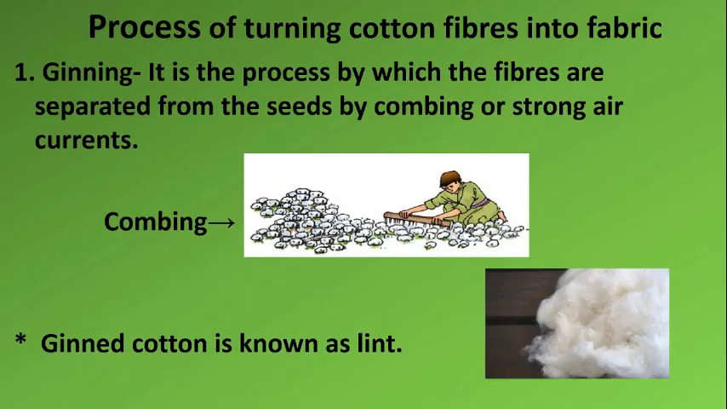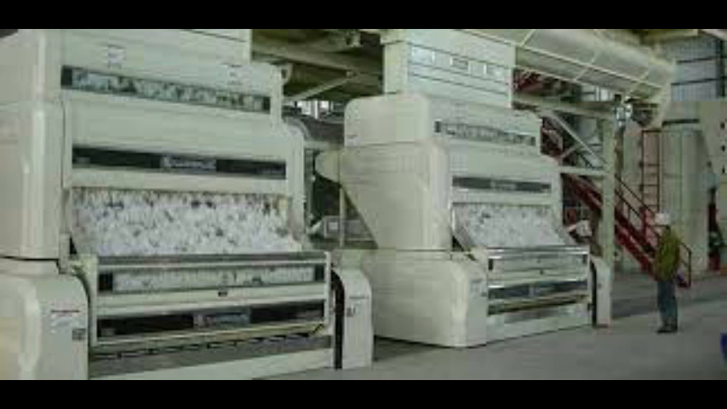The first process is ginning. What is meant by the ginning? Ginning is a process of separating cotton fiber from their seed. It was traditionally done by hand using steel comb. These days, a machine called roller gin is used for the ginning. Are you getting this? Ginning is nothing but separating the cotton fiber from their seed.